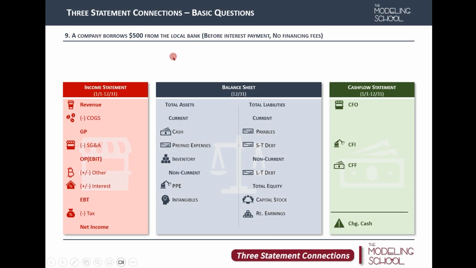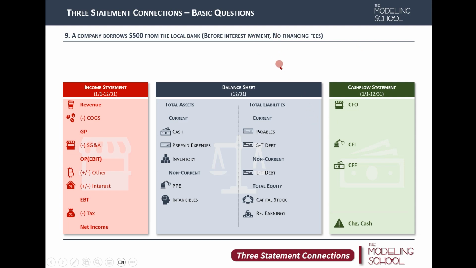A company borrows this time $500 from the local bank. So it's a bank loan. It's going to be before interest payment, and we're assuming no financing fees. So remember that financing fees is going to make this transaction much more complicated.